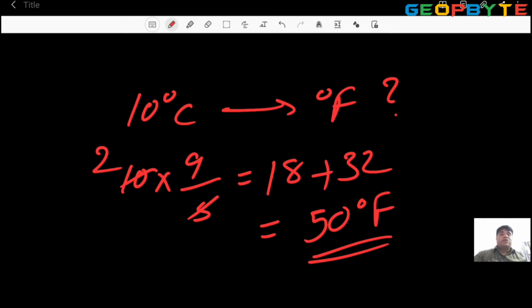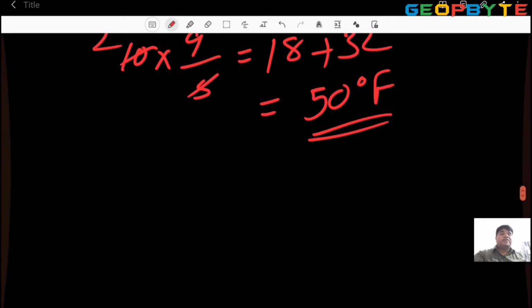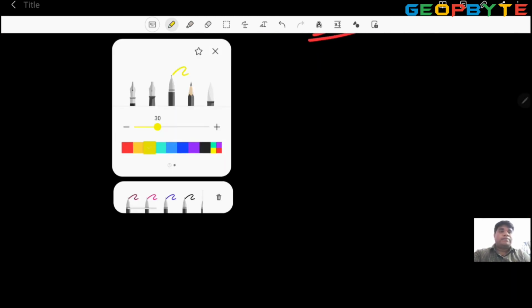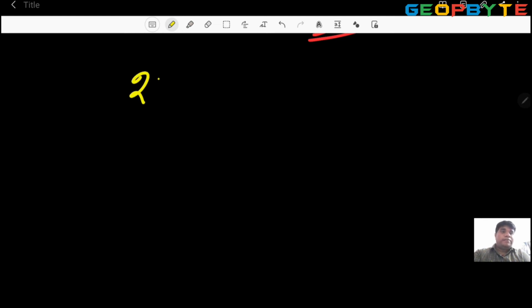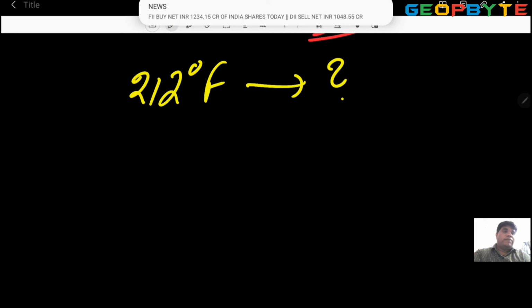Suppose Fahrenheit changes into degrees Celsius. Example: we know already, 212 degrees Fahrenheit change into degrees Celsius.